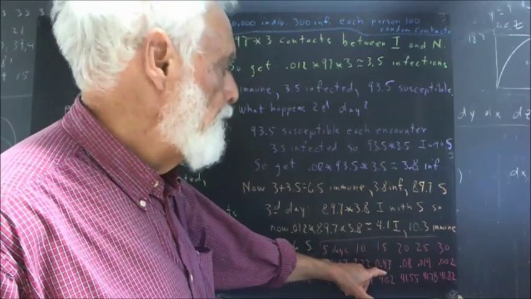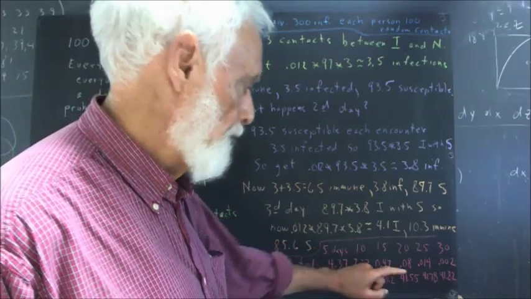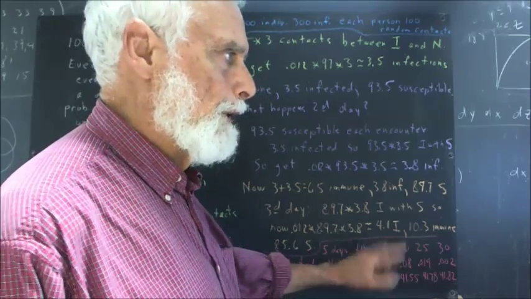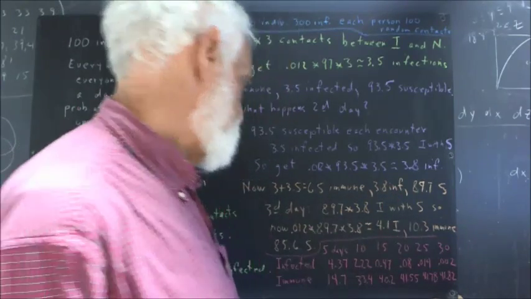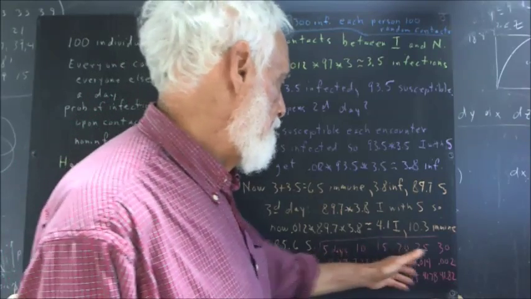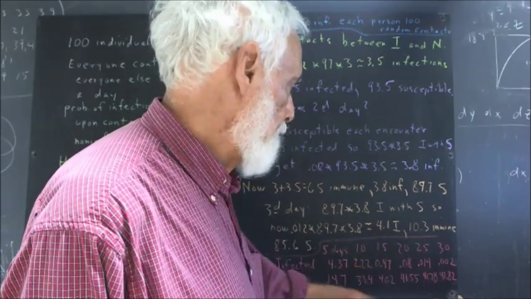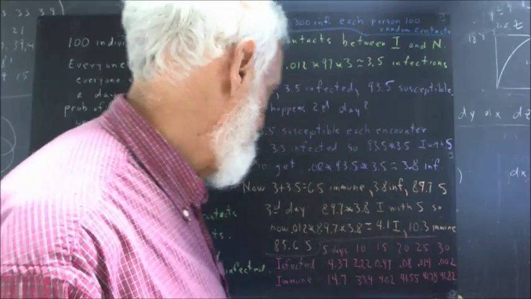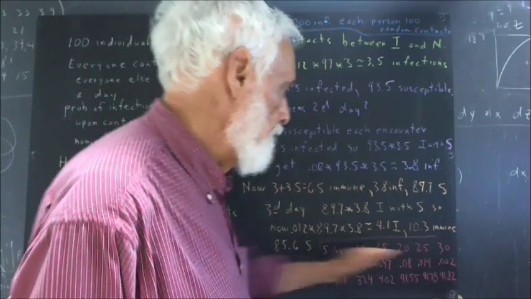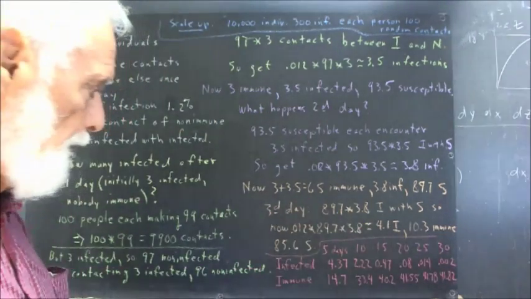After 15, you have less than half an infection, which means that you've got a 50-50 probability that there won't be any more infections. And after that, the probability of infection decreases rapidly, so it's almost certain that the infection will have died out by the 20th day at the very latest. Although it's not impossible, it could continue beyond that.